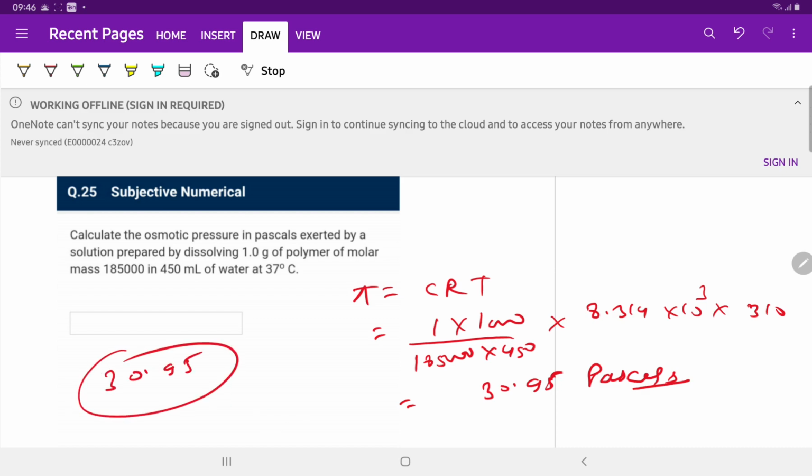I think 70 plus is a good score in this paper.